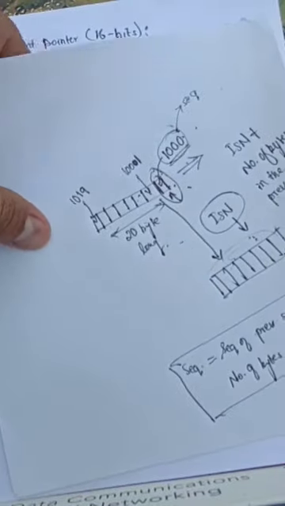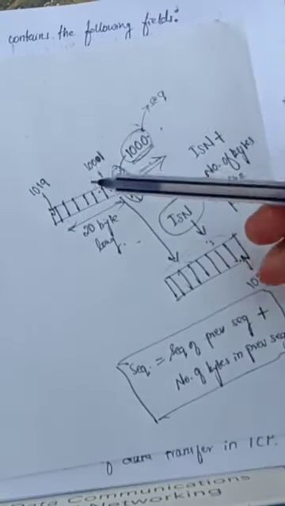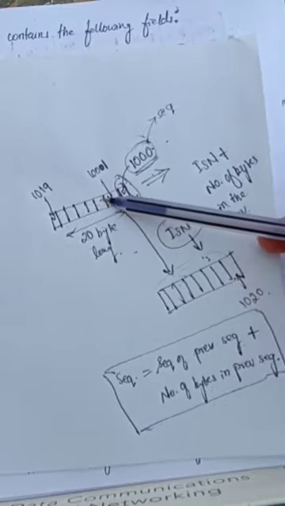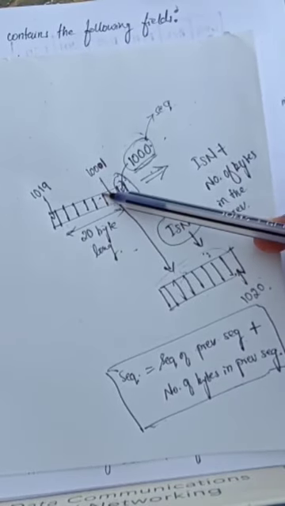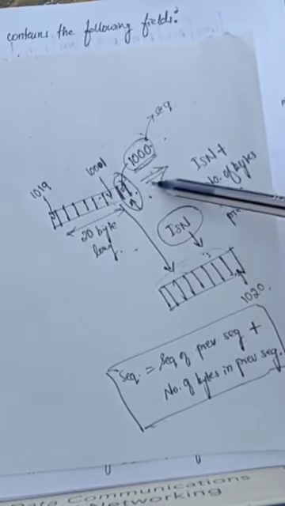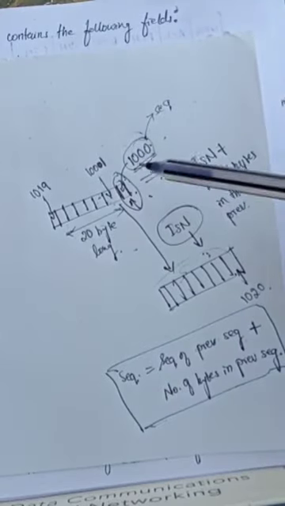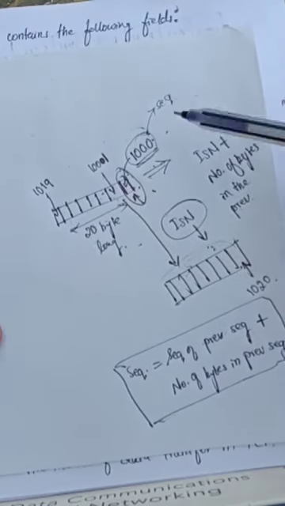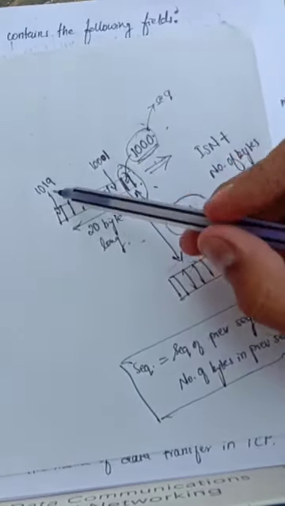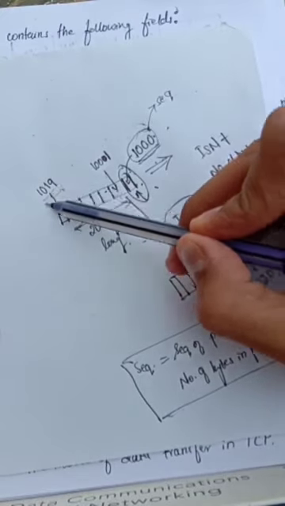For example, in this case, if this segment of data is being transmitted to the receiver and the receiver receives it properly, the last byte is numbered as 1019.